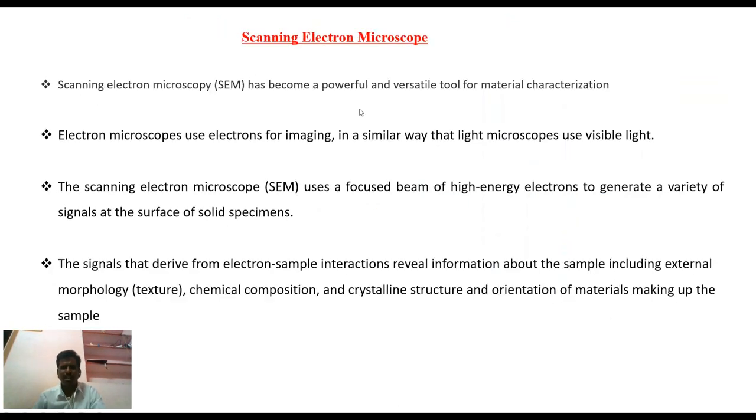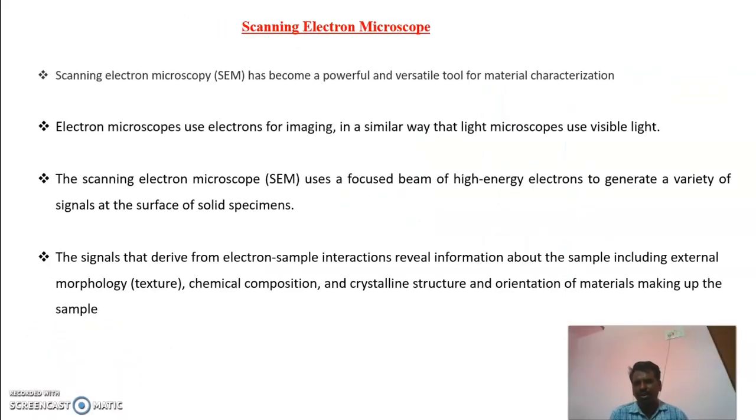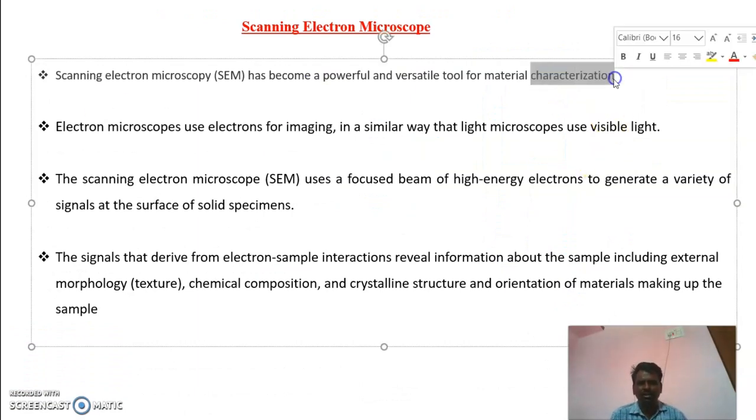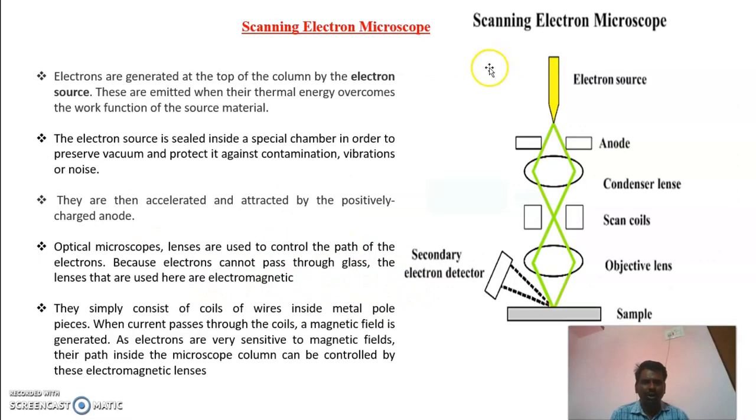Next one is the scanning electron microscope. This is a technique used for material characterization, and high energy electrons are used to generate a variety of signals from the solid surface. The scanning electron microscope is used to analyze surface morphology, chemical composition and crystalline nature of solid materials. And this is the working principle.